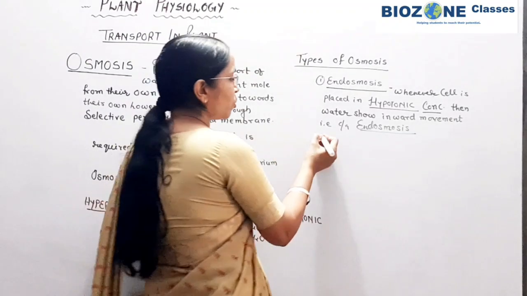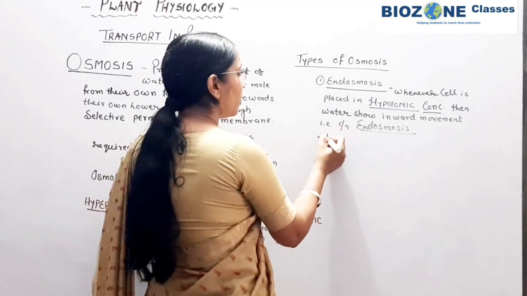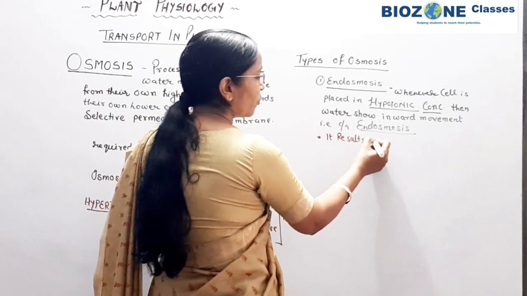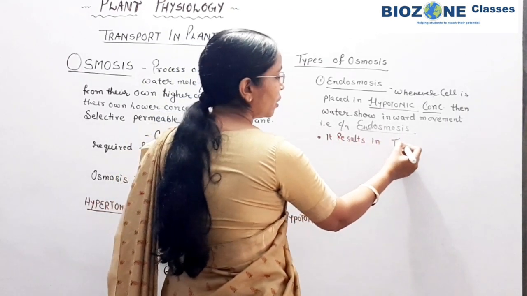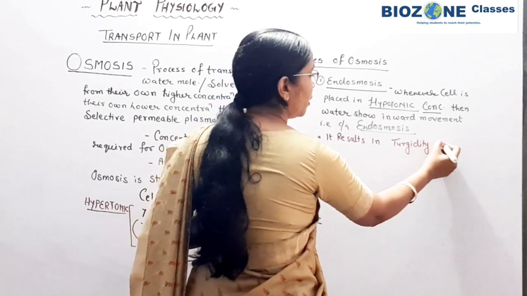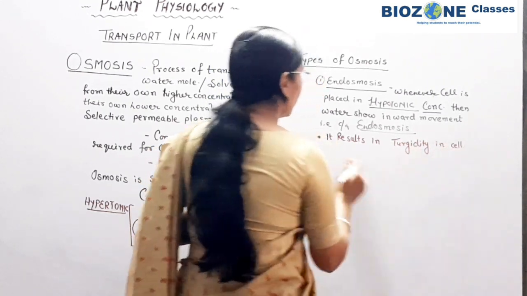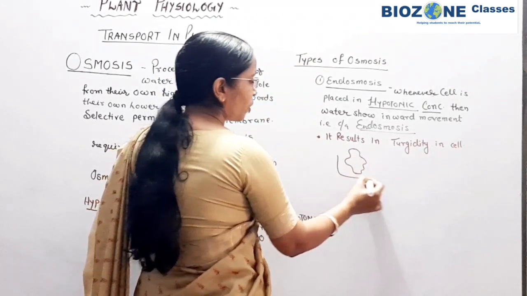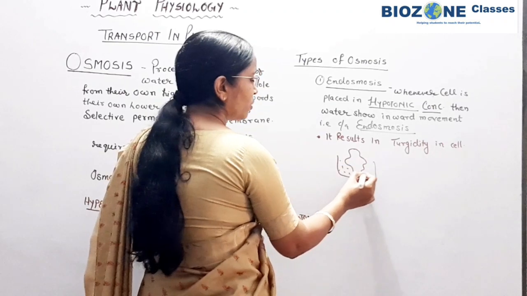So endosmosis, you remember, results in turgidity of the cell. So the cell becomes turgid, and the common example, you remember, is whenever we keep raisins in water or in hypotonic concentration.